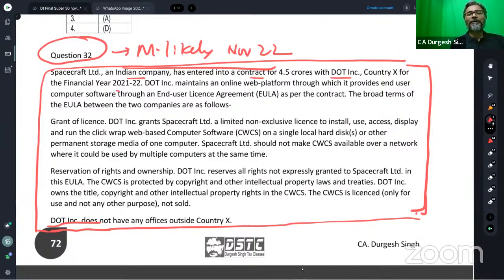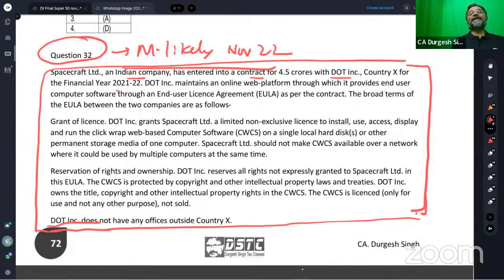Students, be careful. So from there, through the web platform, I have to buy a license of the computer software. The license is only for use, not to further exploit. But I have to buy that from a web platform. And if I have to buy it from the web platform, then can we say that in that situation, I can be considered as an e-commerce operator?